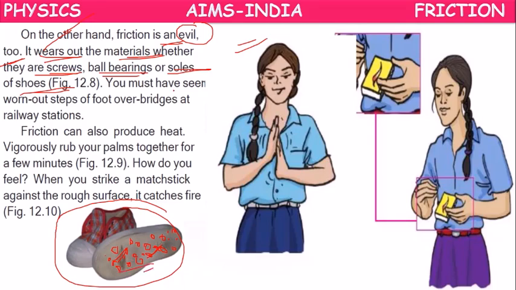But after using them for some days, because of continuous rubbing between the ground and your shoes' bottom part, this will wear out, and we cannot find the grip on old shoes. If we try to run, immediately we will fall down. That is one damage.